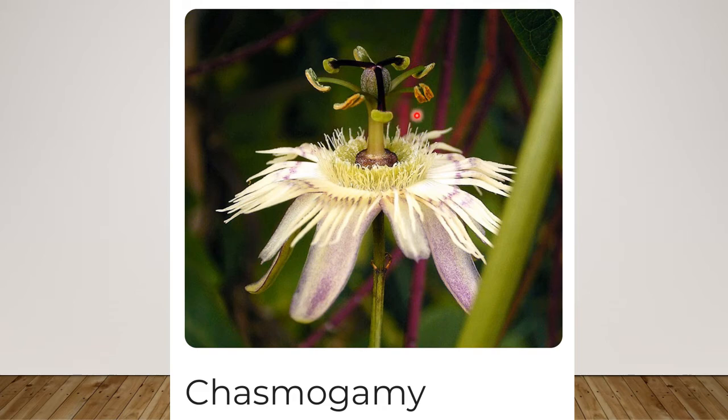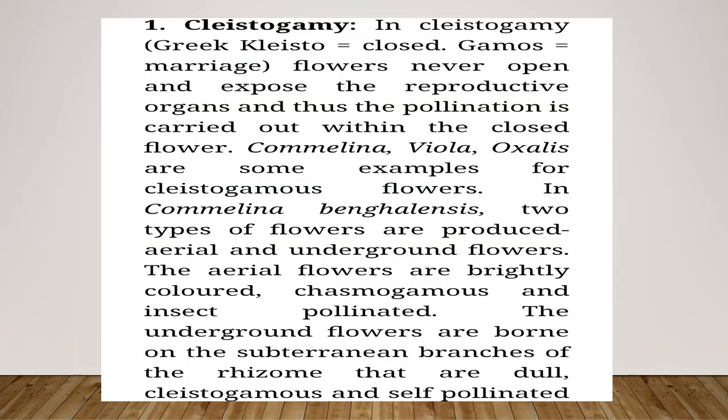And then Cleistogamy means the flowers will not open at all. Cleistogamy means the flowers never open. The pollination, everything takes place inside, the flower never opens or exposes the reproductive organs. Then it is known as Cleistogamy.